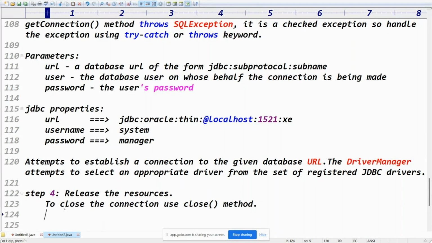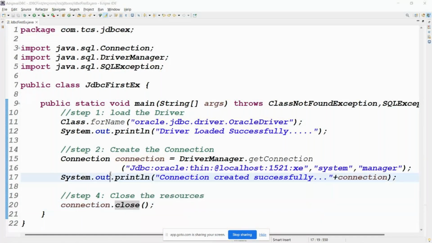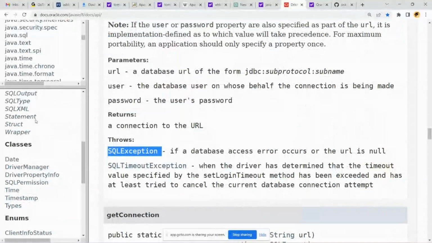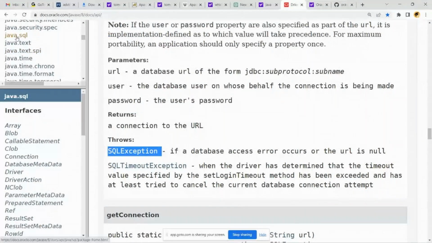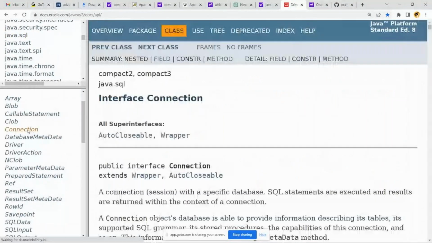Close method belongs to which class? Connection.close only we have to use, right? Then we need to check the Connection class close method. Open the connection class, guys. It's an interface from the SQL package. In the connection, we can see the method. Close, exactly.